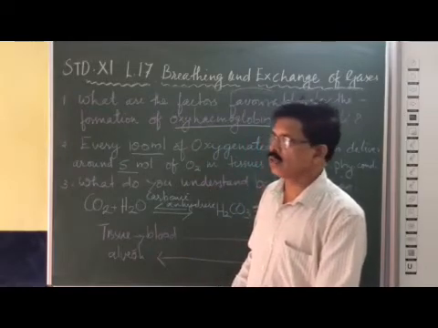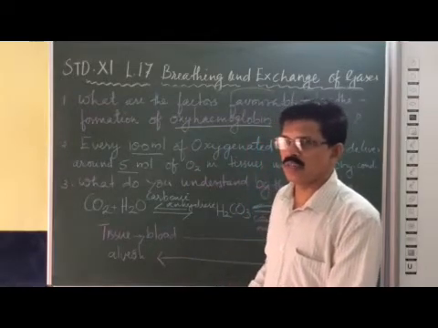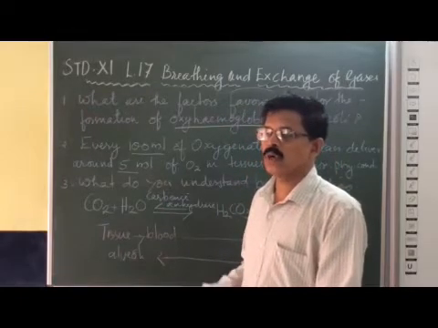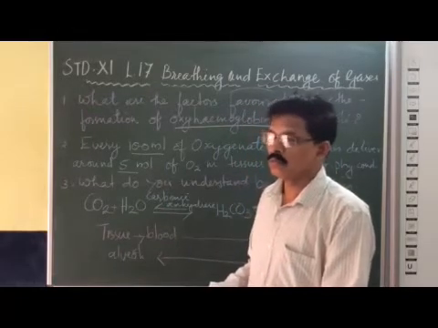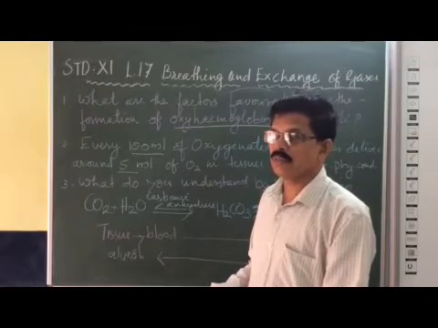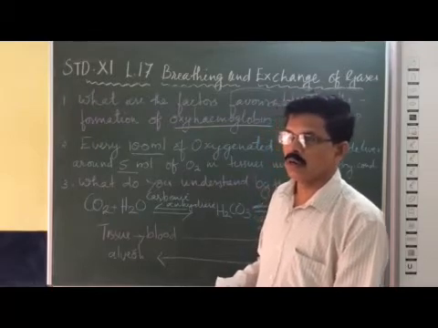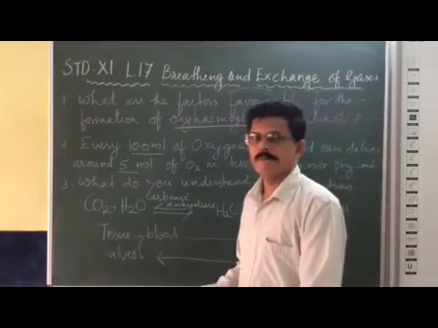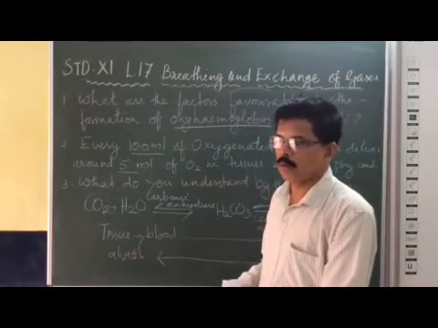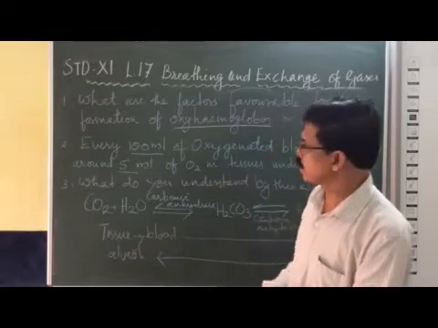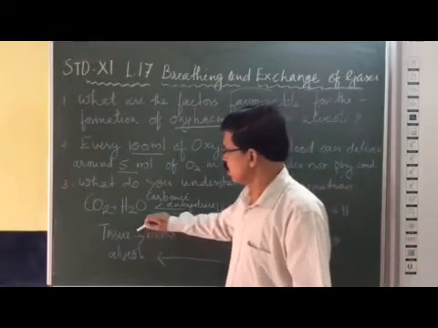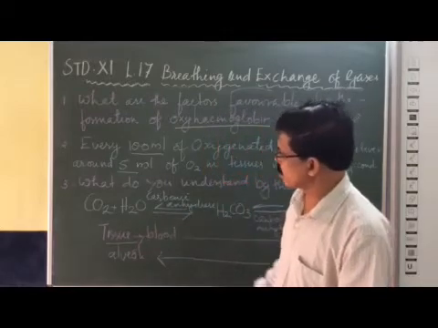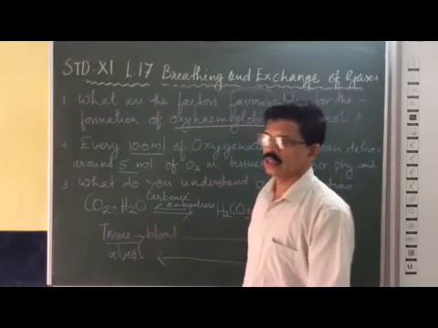As I told you, the carbon dioxide has more affinity with the hemoglobin. You can understand that more carbon dioxide will combine with the hemoglobin in the RBC in the blood from the tissues. Okay, so we have to understand. Here in the tissues, carbon dioxide combines with the water.